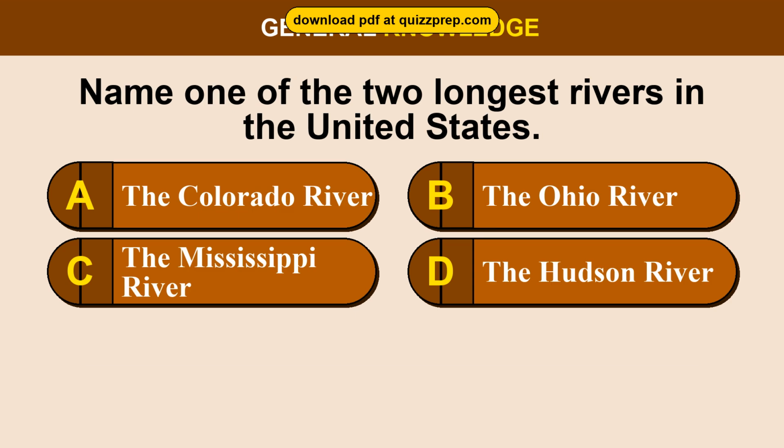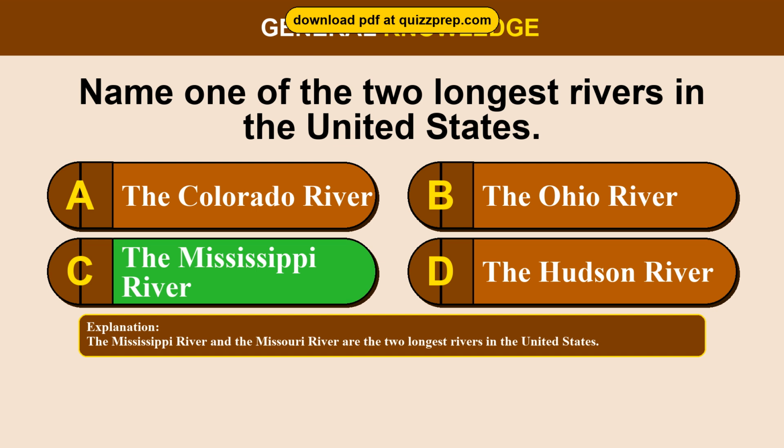Question 29. Name one of the 2 longest rivers in the United States. Option A, the Colorado River. Option B, the Ohio River. Option C, the Mississippi River. Option D, the Hudson River. The correct answer is option C, the Mississippi River. The Mississippi River and the Missouri River are the 2 longest rivers in the United States.